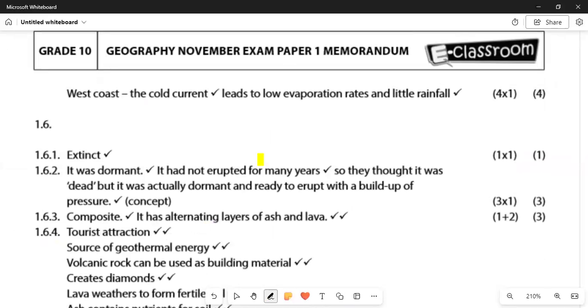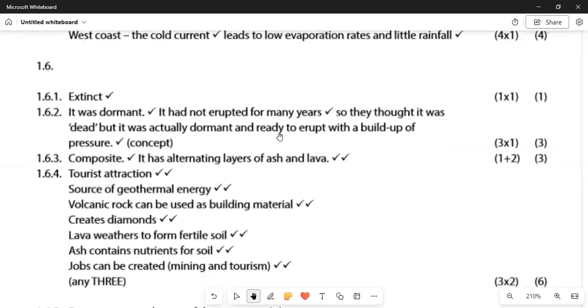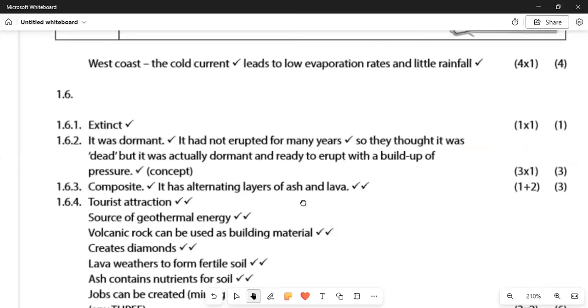And then we talk of the sources of geothermal energy. Volcanic rock can be used as a building material, and it creates diamonds. And then we can see that the lava weathers to form fertile soil. The ash contains nutrients for the soil, that is positive. So there can be agricultural practices that can take place. And then jobs can be created through the mining and tourism sectors.